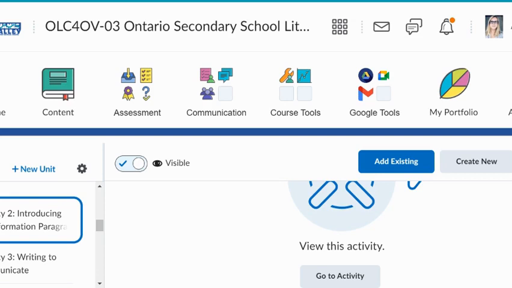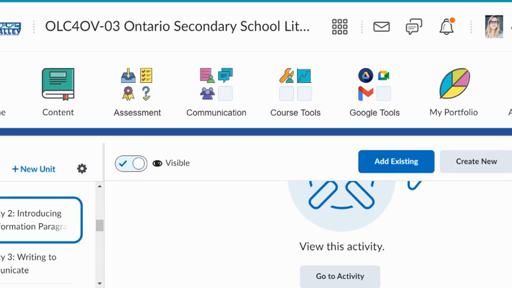So again, you're going to have to go to File and make a copy of this to be able to submit it to me in the Dropbox. But that's your first marked assignment. Then it talks about practicing writing an information paragraph. And again, this is just for feedback, but this may be what you want to create for your final polished copy: a paragraph on the idea of home. And again, you're just following these examples of, have you done all this in your paragraph? And then you submit that to me for feedback.